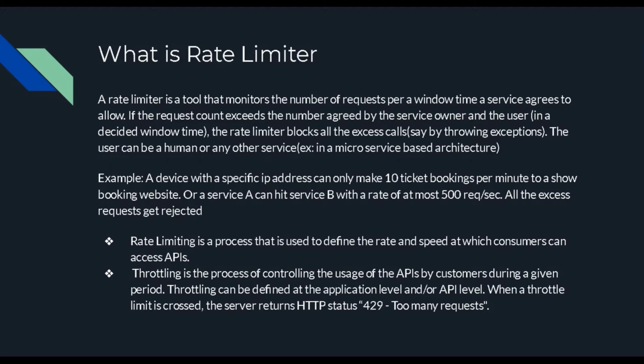Another word that comes in this process is throttling. In my next slide I will cover the different categories of throttling. But until then, throttling is just a process or terminology that says you can only make requests a certain number of times during a period of time. It is defined at the API level and also at the application level, and when the throttle limit is crossed, it returns too many requests.